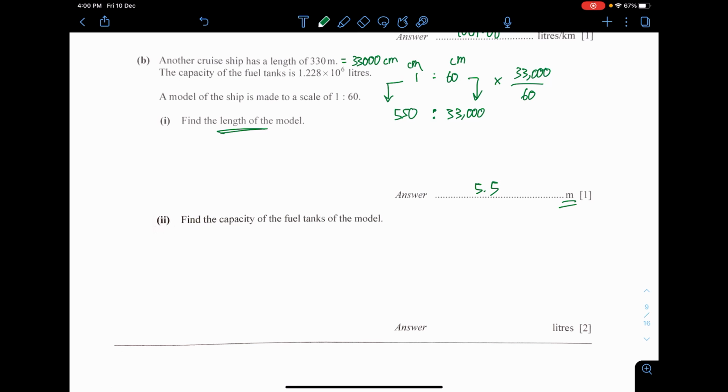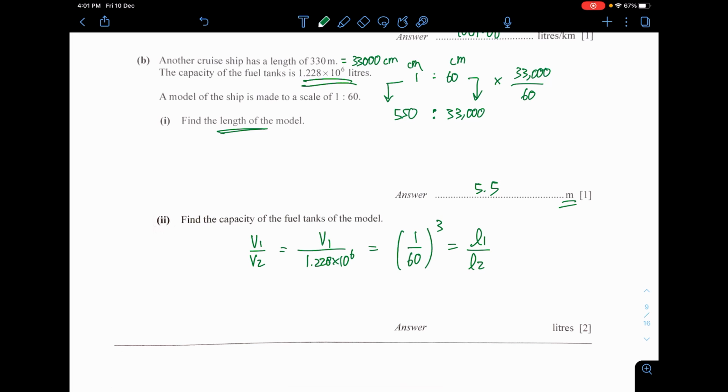Find the capacity of the fuel tanks in the model, volume of the fuel. The model and also the real one. The capacity of the fuel tank is actually this amount. That is the real amount. So I'll just put this as 1.228 multiplied by 10 power of 6. And of course this is actually equal to the length ratio of 1 over 60, but you power it by 3. Remember that if you want to equate the length ratio and the volume ratio, you need to take power of 3 for your length ratio.